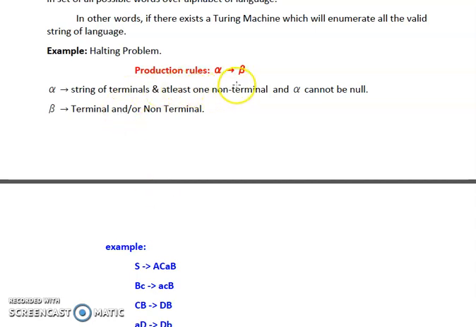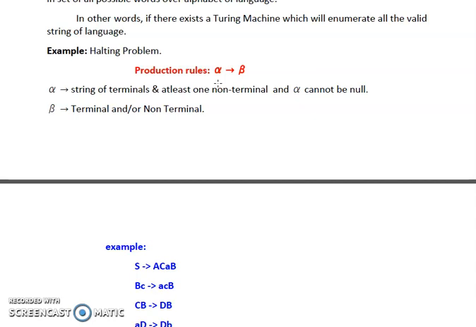And the production rule for this grammar is alpha tends to beta, where alpha is a combination of terminals and non-terminals, but one non-terminal is compulsory on the left hand side of the production rule. However, beta can be a string of terminals, it can be a string of non-terminals, or it can be a combination of terminals as well as non-terminals. So that's all about the type 0 grammar.